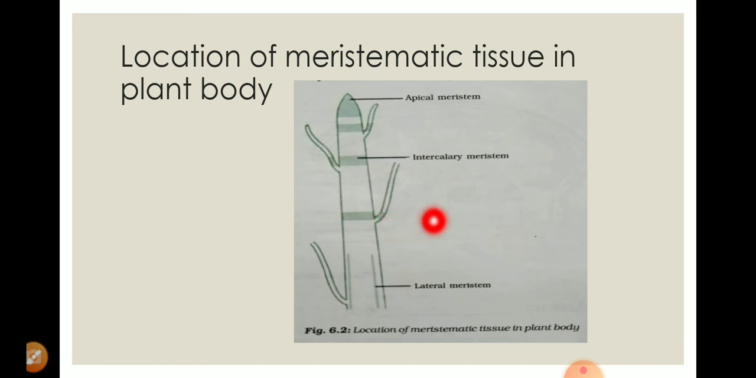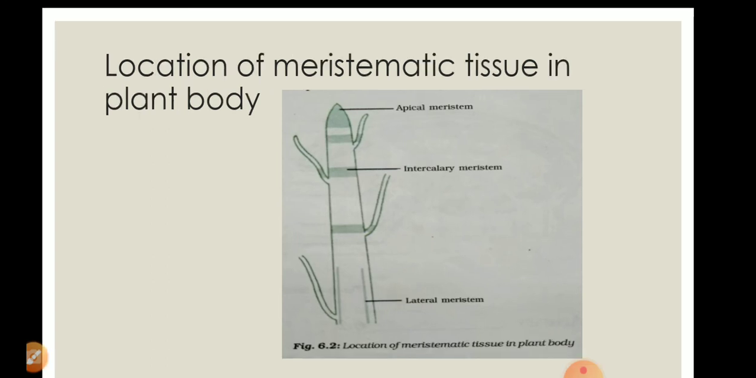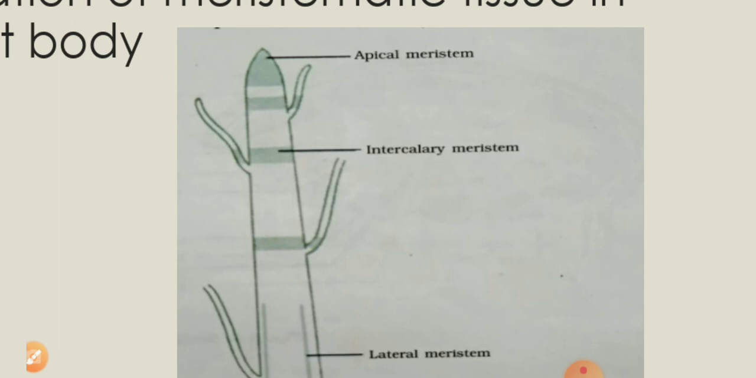Internodal region means a stem is characterized by the presence of nodes and internodes. If you see the sugarcane, you will find that there are some knot-like structures. There are some circles from where you can see the eye bud structure, and the leaves also rise. So that is called the node region. And between two nodes, you will find the internode. So this intercalary meristematic tissue is present in the internodal region.